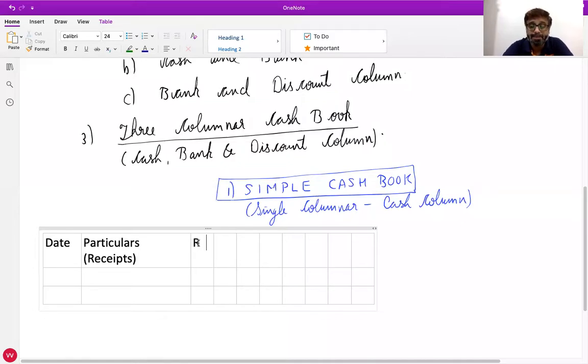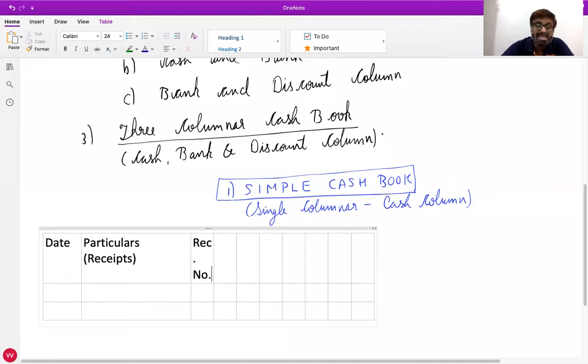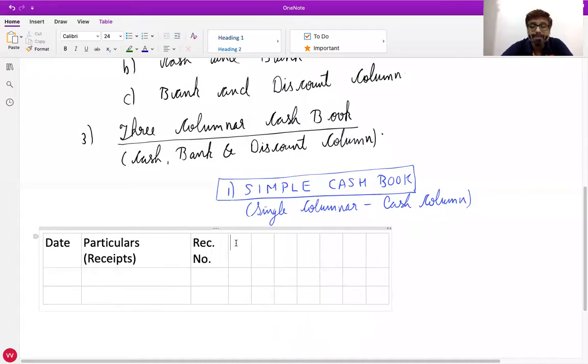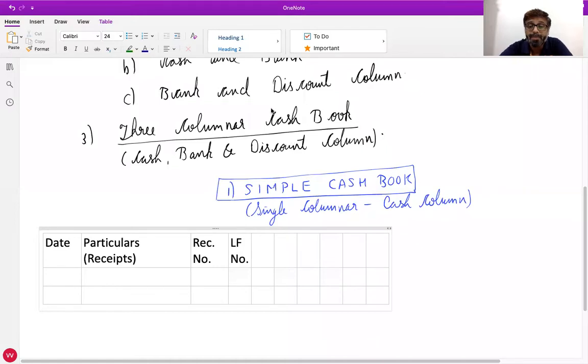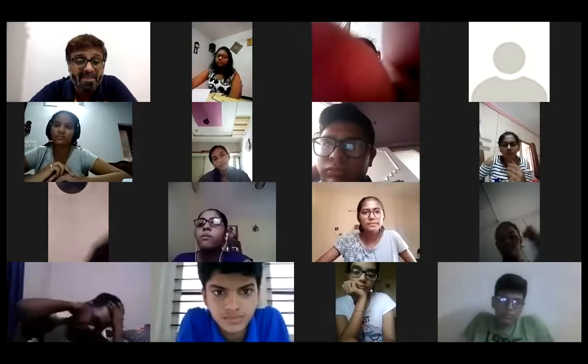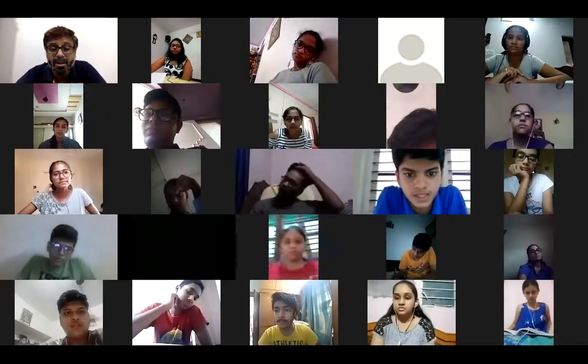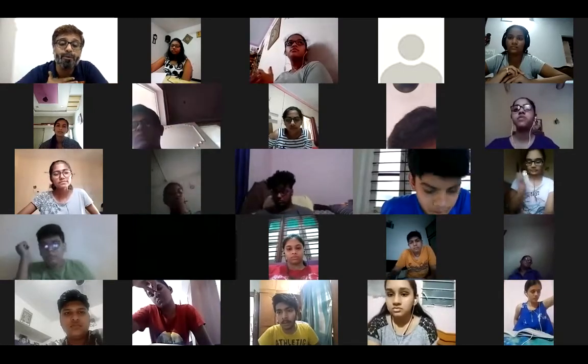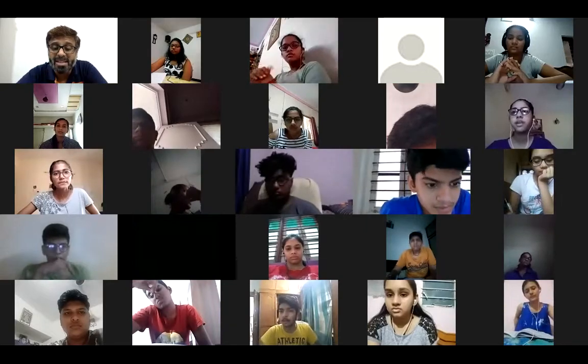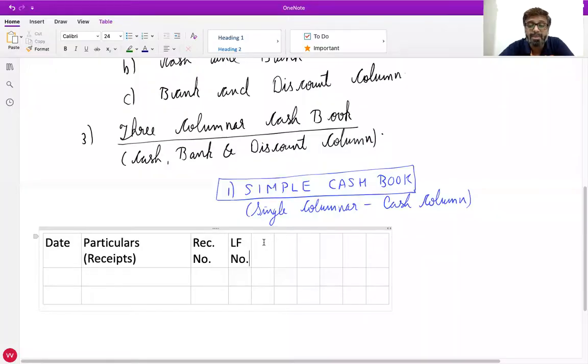You understand, everyone? Then we write the receipt number. Receipt number is the proof, like we used to write the inward invoice number. Do you remember in the last chapter? We used to write the outward invoice number, debit note number, credit note number. In the same manner, here we write the receipt number. Like you have all paid me the fees, what have we given you in return? A receipt. So whenever we receive money, the copy of that receipt, the carbon or duplicate copy, is the proof for us.